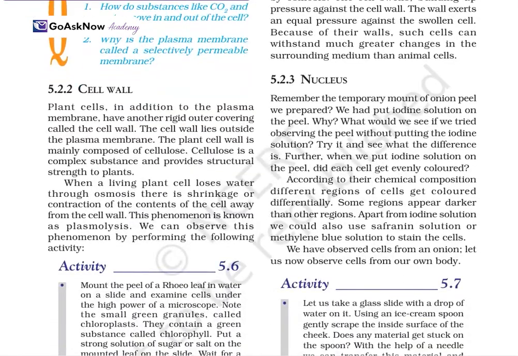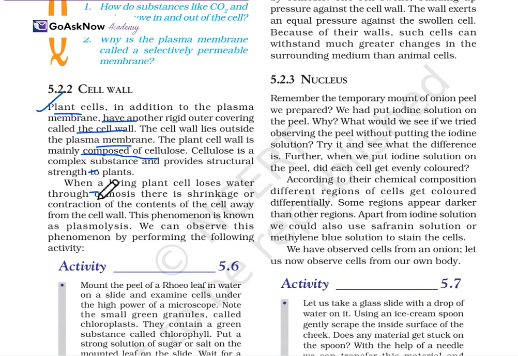Now the cell wall. We have studied the cell membrane; now we'll study the cell wall. What is the cell wall? Plant cells, in addition to the plasma membrane, have another rigid outer covering, which is known as the cell wall. The cell wall lies outside the plasma membrane and in plant cells is mainly composed of cellulose. Cellulose is a complex substance and provides structure to the plant.